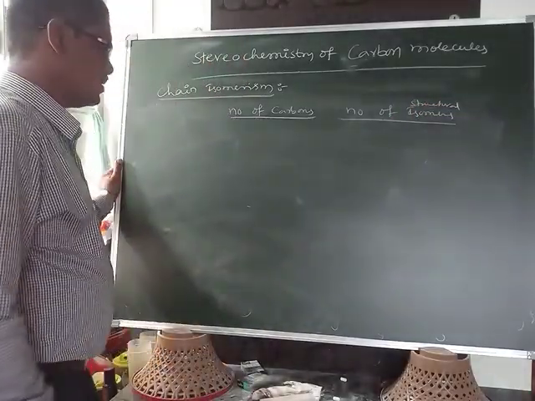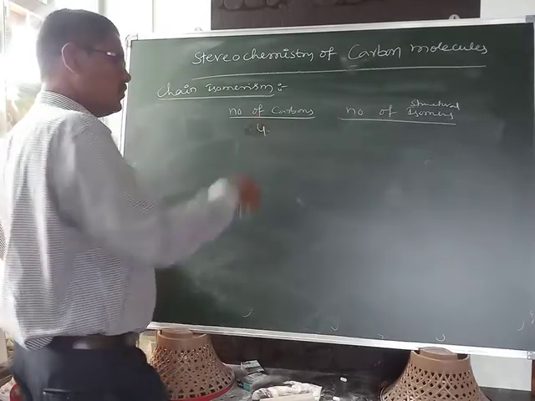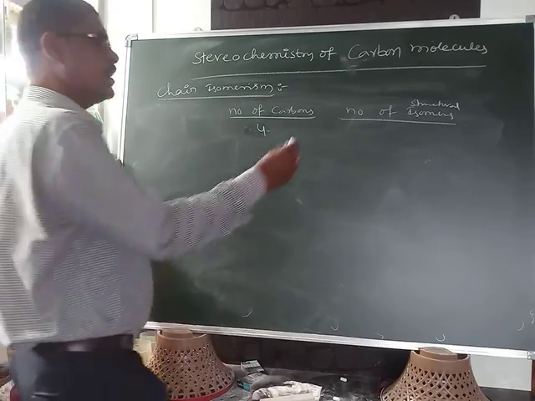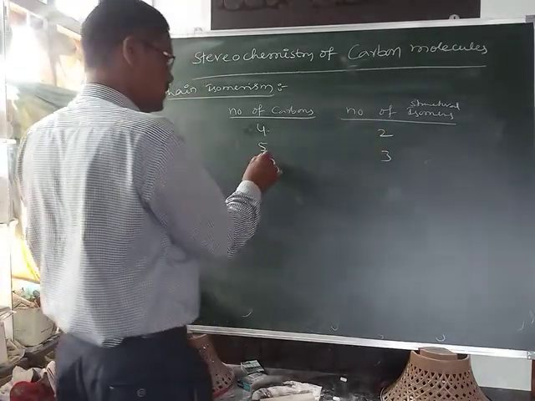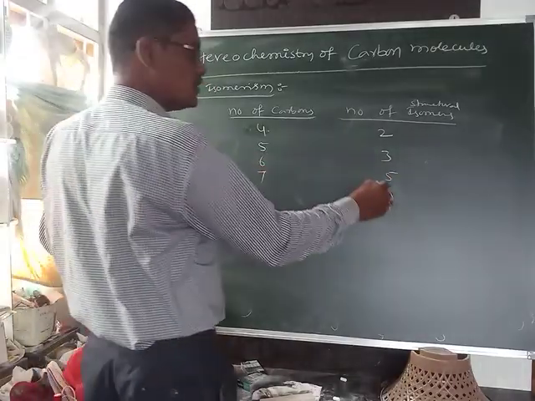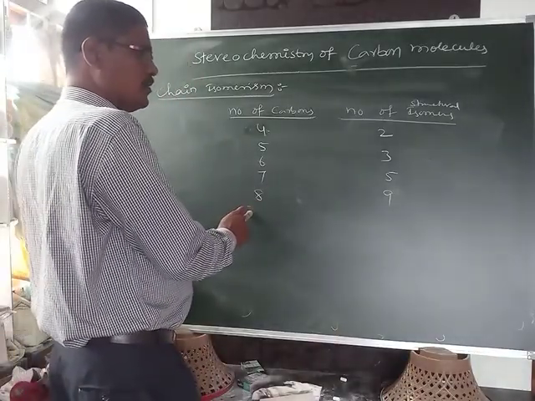I am starting from 4 only; C1, C2, C3 will not exhibit. 4 carbons will give 2 isomers, 5 will give 3 isomers, 6 will give 5 isomers, and 7 carbons will give 9.